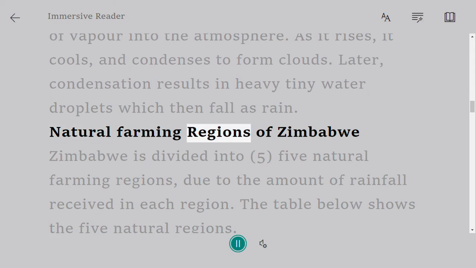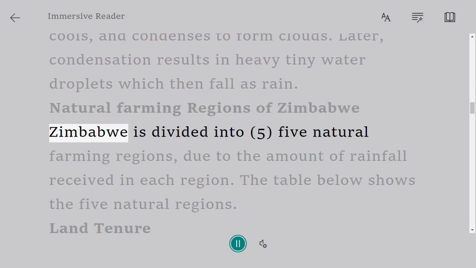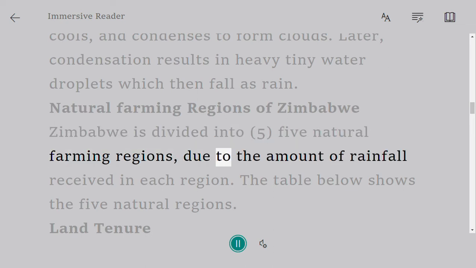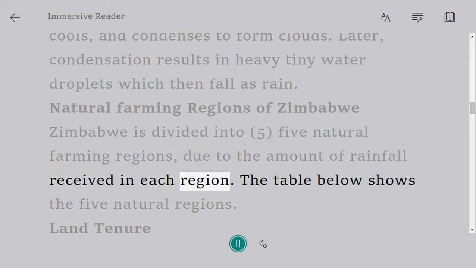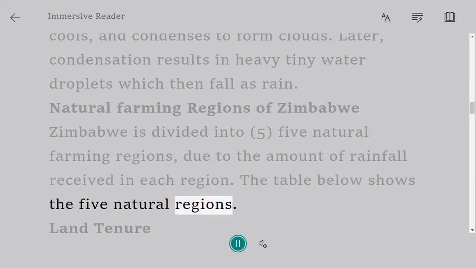Natural farming regions of Zimbabwe. Zimbabwe is divided into five natural farming regions, due to the amount of rainfall received in each region. The table below shows the 5 natural regions.